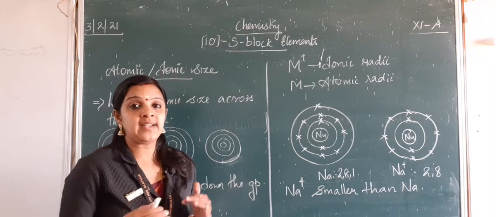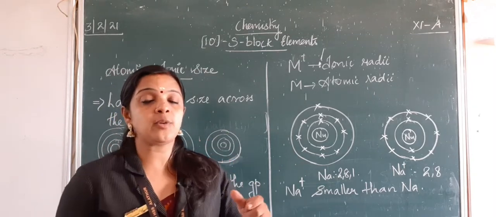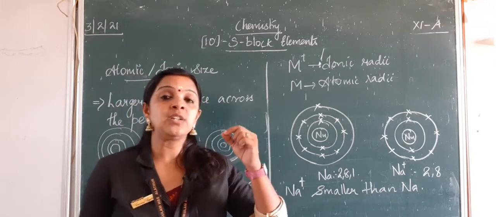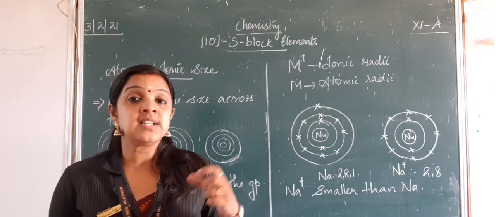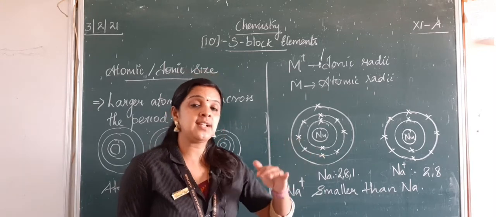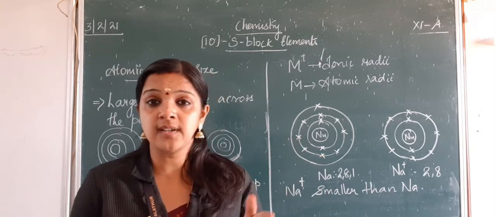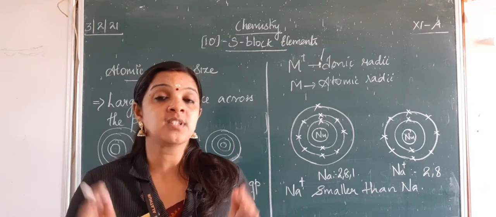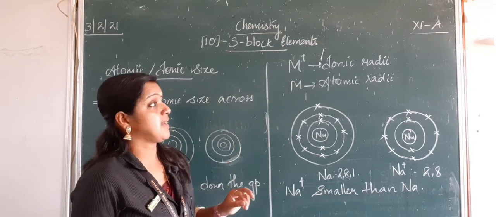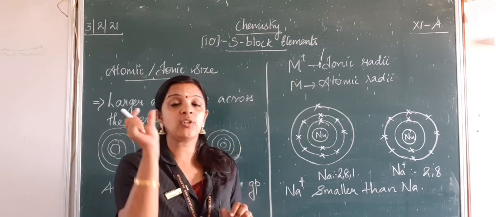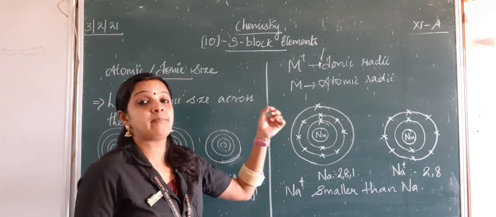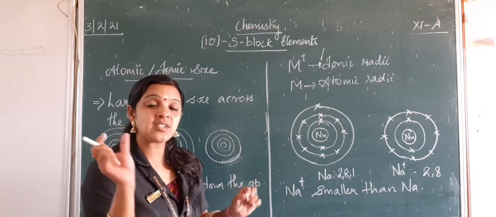But what happens to ionic radii? What is the difference between atomic radii and ionic radii? An ion is something which loses or gains electrons, so it can be a cation or an anion. Here we know these are electropositive elements. So definitely they are going to lose electrons to become a cation. When I write M plus here, that represents the ion, that is the cation. So we are going to discuss the ionic radii. When I say M, that represents the metal, which is the atomic radii.